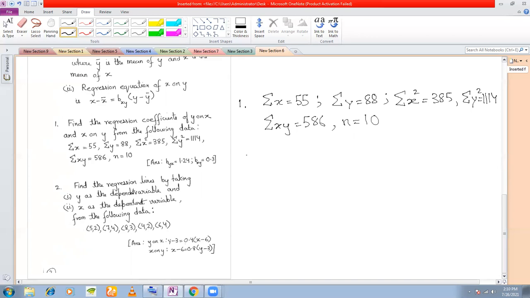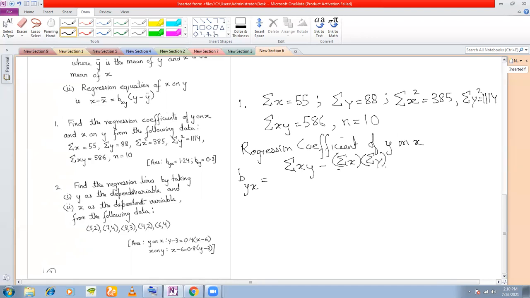So therefore, I will use the formula. What is the formula for the regression coefficient of y on x, byx? Summation xy minus summation x into summation y divided by n, whole divided by summation x square minus summation x whole square divided by n.